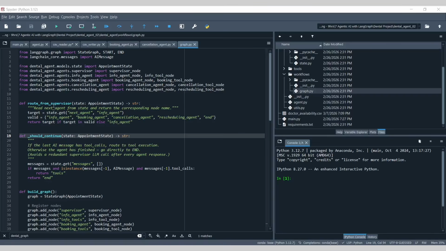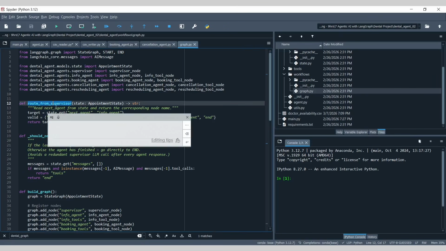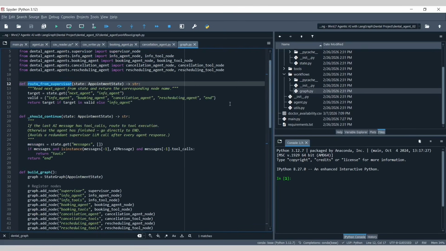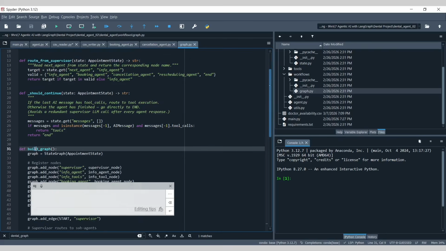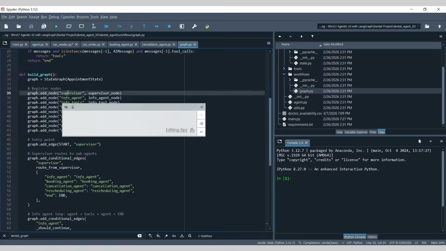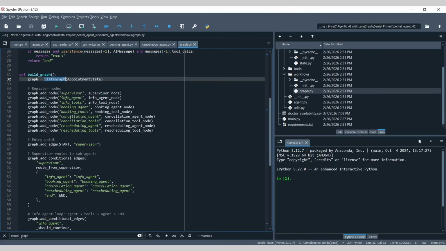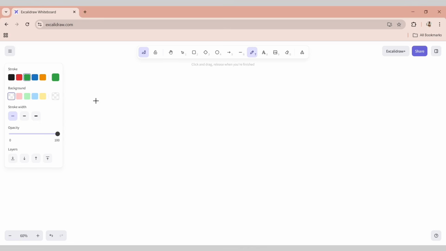First of all, you can see that we have a function called route from supervisor, because the supervisor is the one who is routing and redirecting the LLM to call a particular tool. So let's get into this build graph. This is the most important part. To get started, we are creating a state graph, and from there let's create an architecture diagram based on what we are doing here. So how does my architecture diagram look?